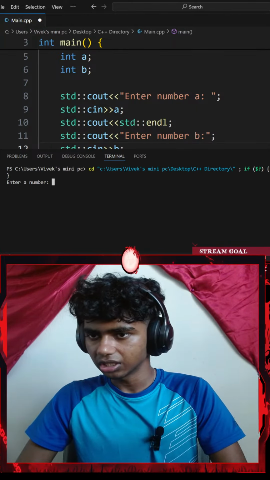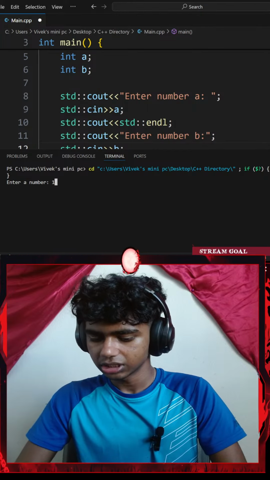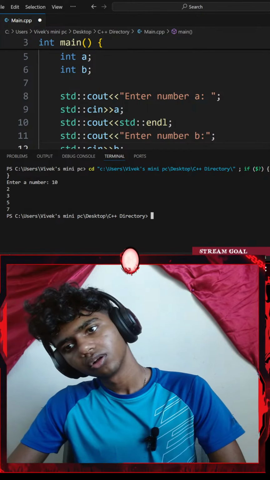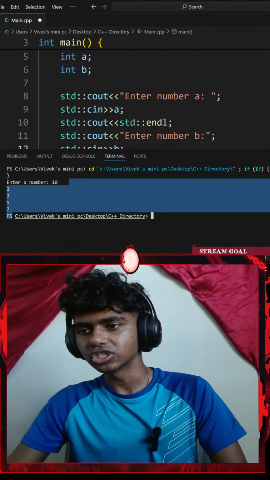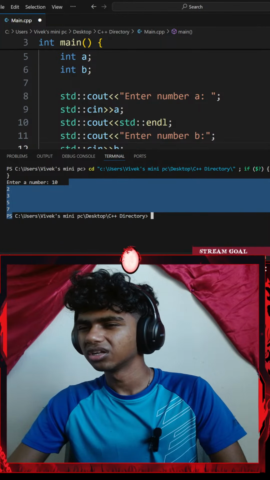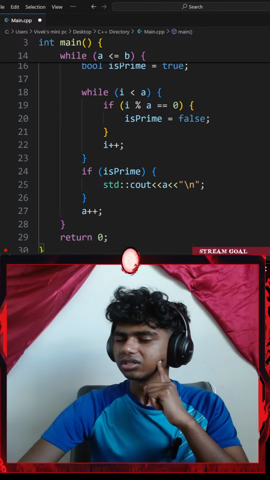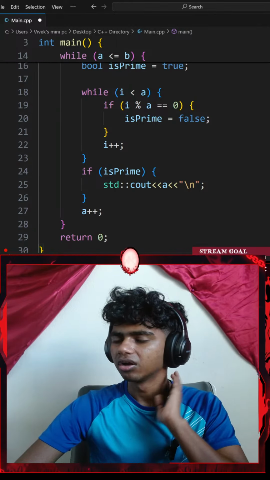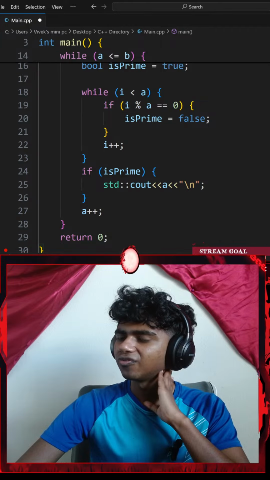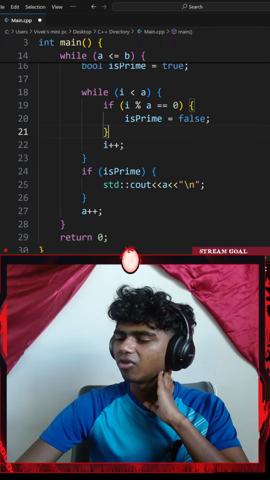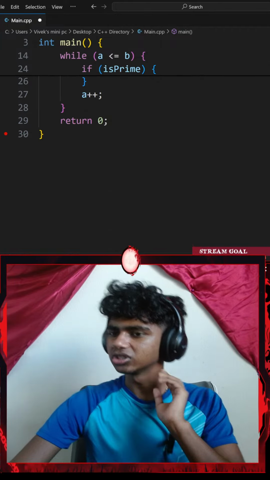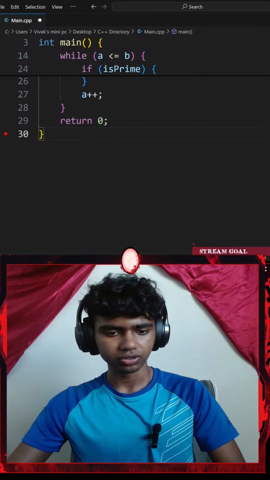Okay, this is going to be, let's say, 10. Okay, this gives me the prime numbers of 10. I want it between both my numbers. If I modulus a equals to 0, hold up, let me go with the control C real quick.